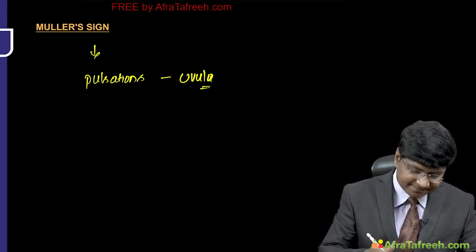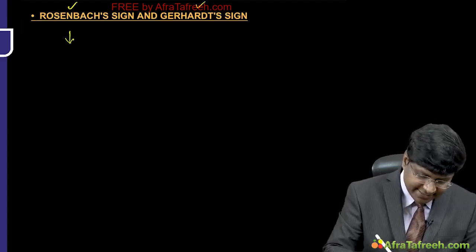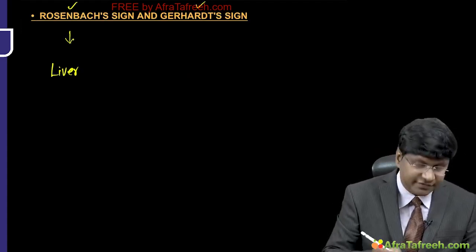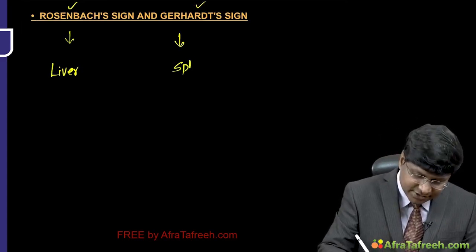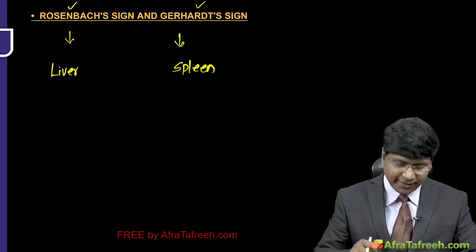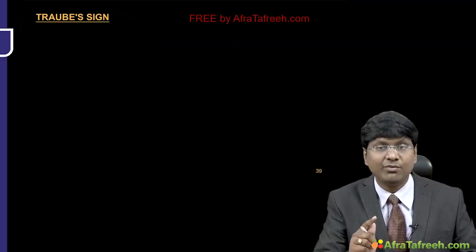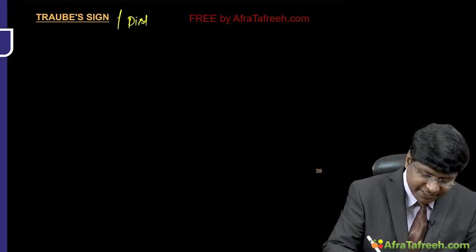Then you take the abdomen, Rosenbach sign and Gerhardt sign. Rosenbach sign is the pulsations over the liver with each systole as well as diastole, and Gerhardt sign is the pulsations that you observe over the spleen. Then you take the lower limbs. We have what is called the Traub sign, where you will hear pistol shot sounds.